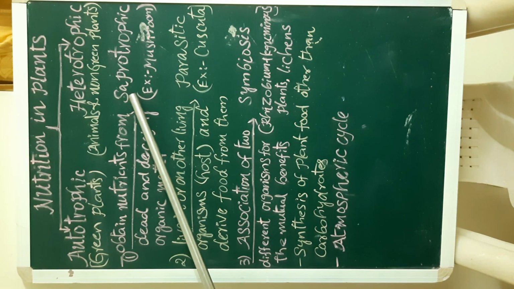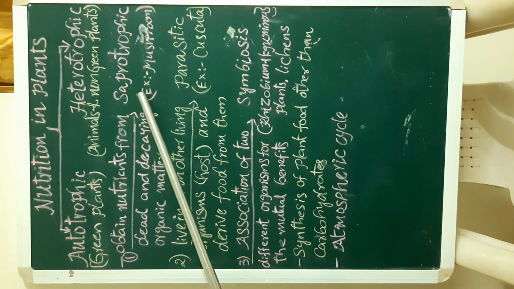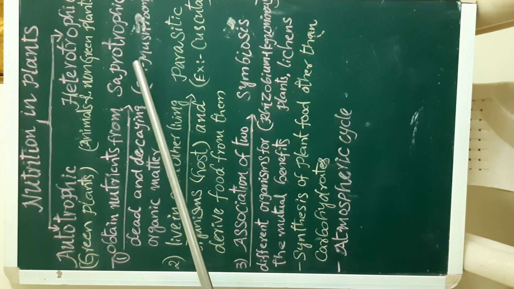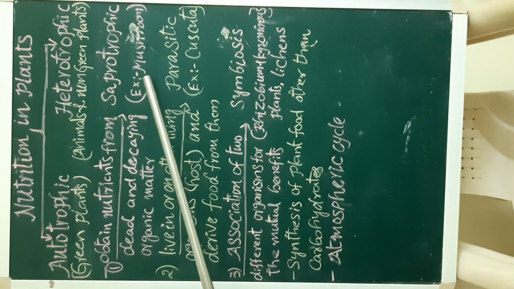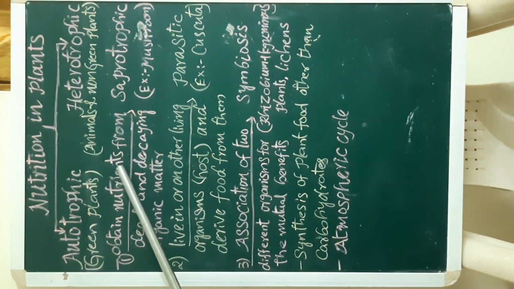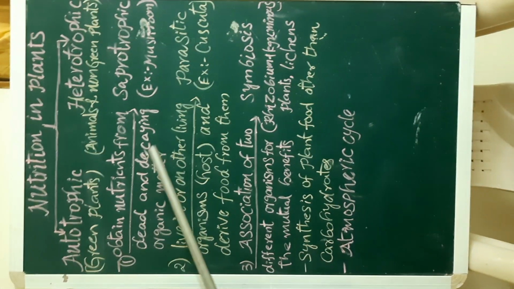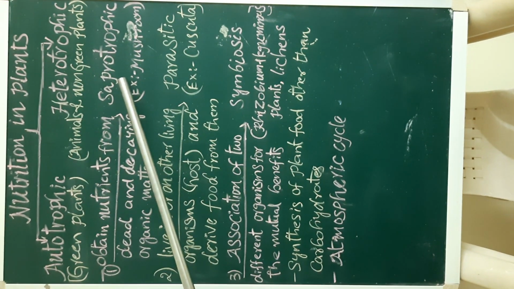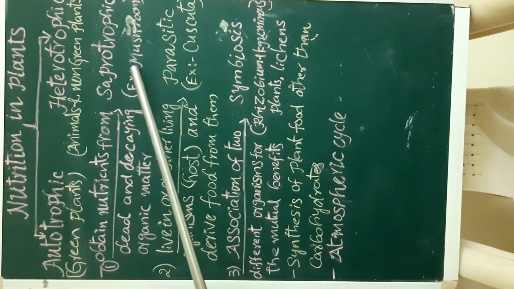Saprotrophic nutrition is the first one. Here, the example for saprophytic nutrition is mushrooms. Students, these mushrooms obtain nutrients from dead and decaying organic matter. What are saprophytes? How do they take food?